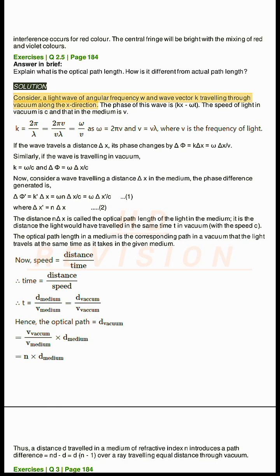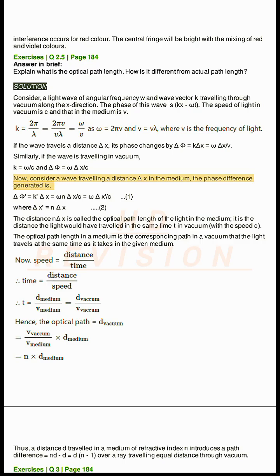Solution. Consider a light wave of angular frequency ω and wave vector k traveling through vacuum along the x direction. The phase of this wave is kx − ωt. The speed of light in vacuum is c and that in the medium is v. If the wave travels a distance Δx, its phase changes by Δφ = kΔx = ωΔx/v. Similarly, if the wave is traveling in vacuum, k = ω/c and Δφ = ωΔx/c. Now, consider a wave traveling a distance Δx in the medium.